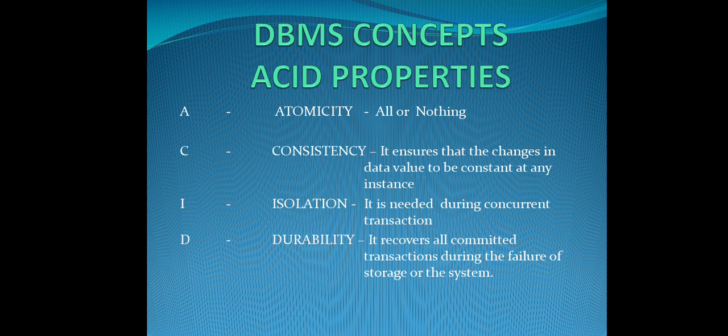First we'll discuss atomicity. Atomicity is a rule which always insists that a transaction is all or nothing. Either it should be all or it should be nothing.